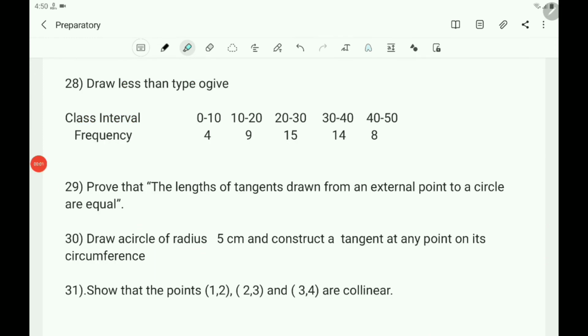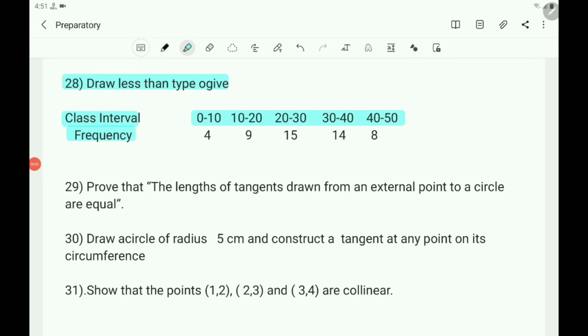Next question, 28th question. Draw less than type ogive. Class interval and frequency are given. So what are the class intervals? Class intervals are 0 to 10, 10 to 20, 20 to 30, 30 to 40, 40 to 50.